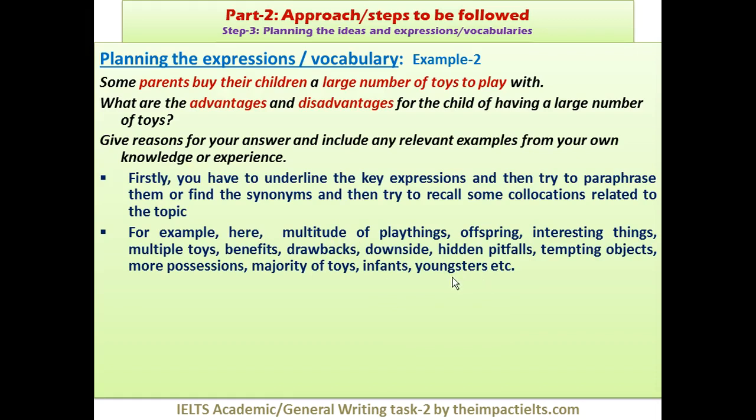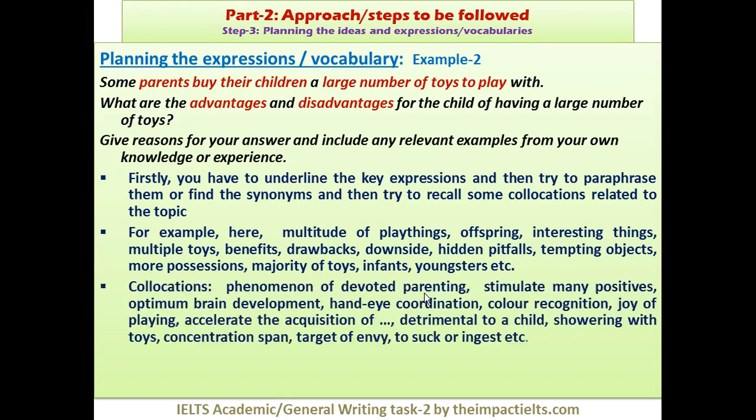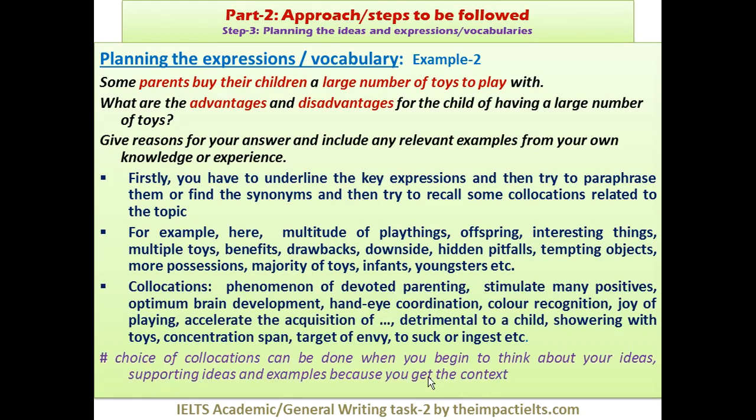Many people say youngsters, but many experts believe youngsters is an informal word. So if you consider that, don't use it. And then the collocation. Let me repeat this again: choice of collocation can be done when you begin to think about your ideas, supporting ideas and examples, because you get the context. Once you know this is what I'm going to write in the first idea, then perhaps such combinations of words come to your mind.